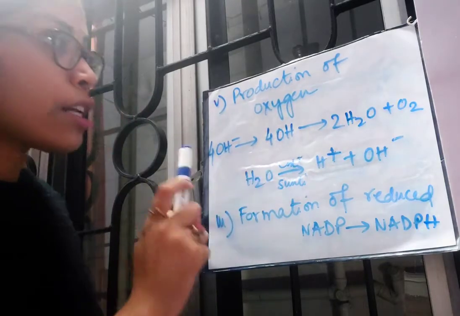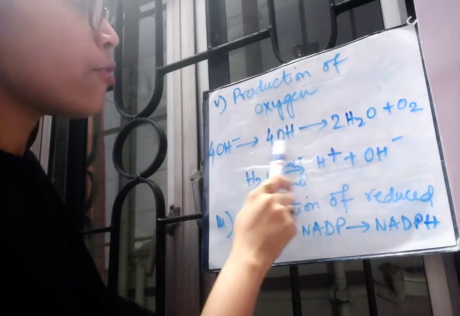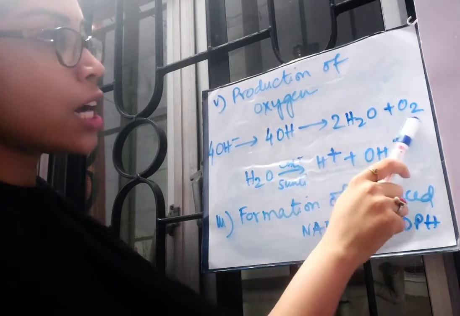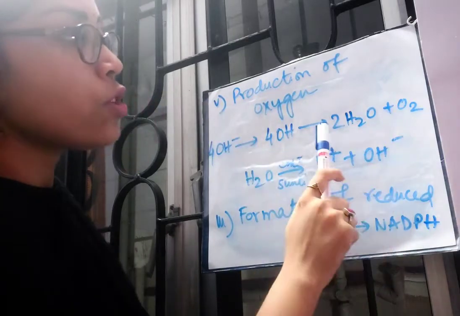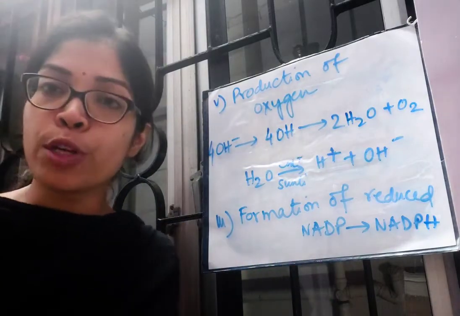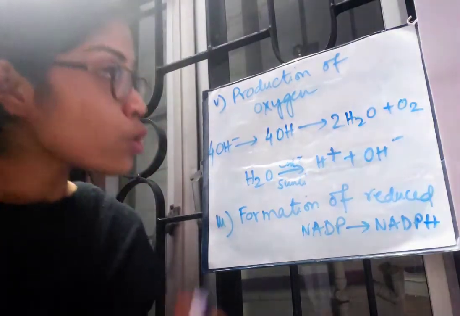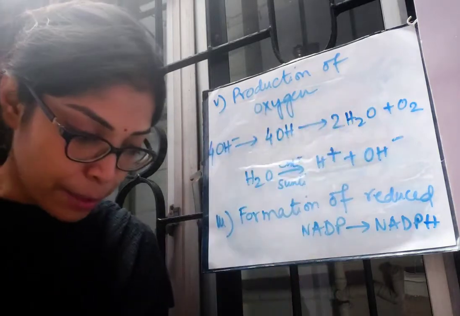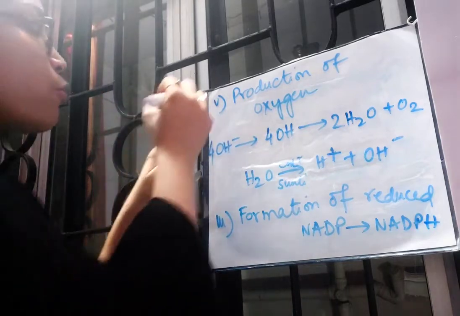Now from these 4 OH radicals, what will be formed? 2 molecules of water, 2H2O means 4H and 2O, and here another 2O. So this 4OH gets transformed into 2H2O and O2, and here we get the oxygen that the plants produce as byproduct during the process of photosynthesis. So the production of oxygen, the 4th step, is fulfilled here.